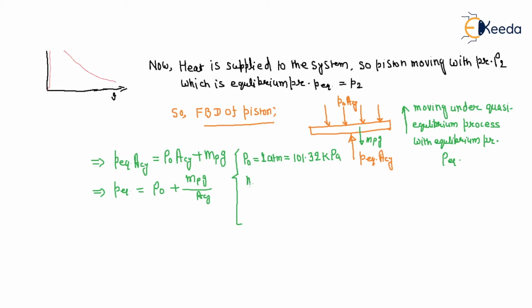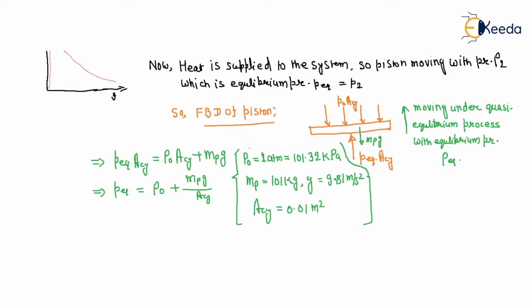The mass of the piston is given as 101 kg. g is given as 9.81 meter per second square. The area of the cylinder is given as 0.01 meter square. So all these values are given.